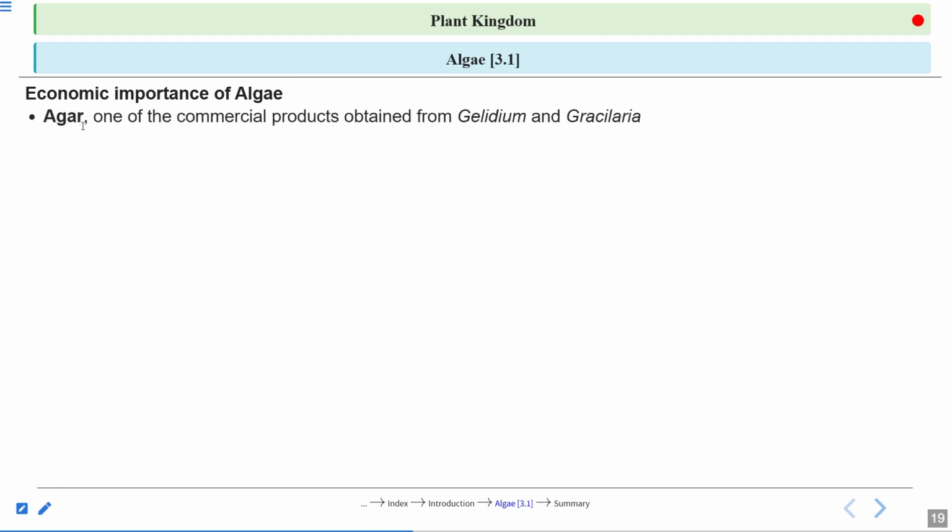Agar, very, very important. Agar is one of the commercial products obtained from Gelidium and Gracilaria. This Gelidium and Gracilaria again belong to the Rhodophyceae, the red algae.